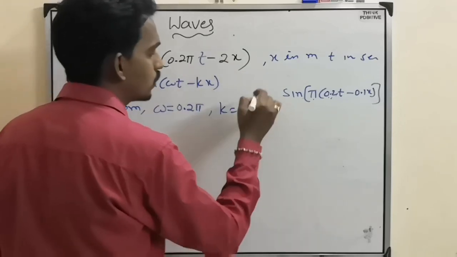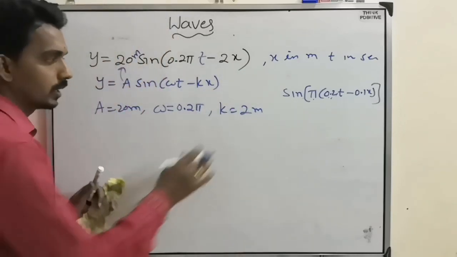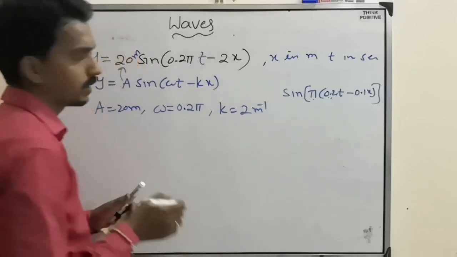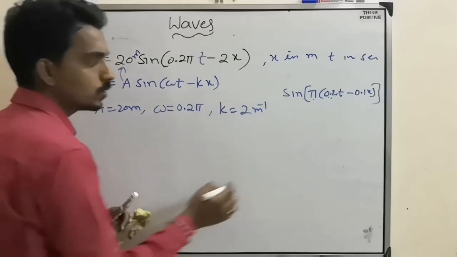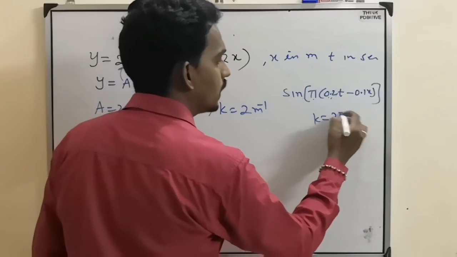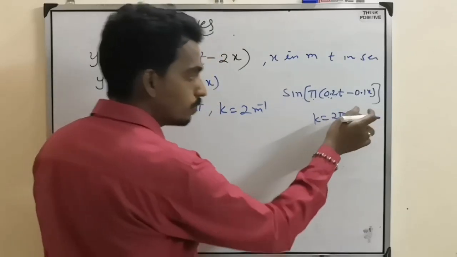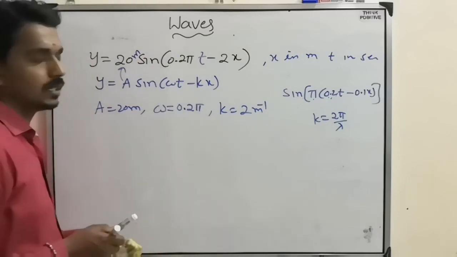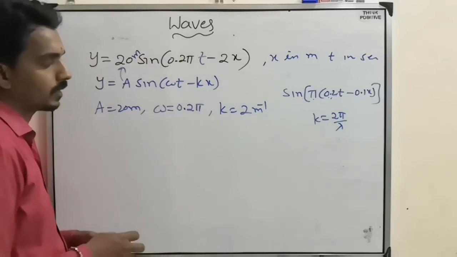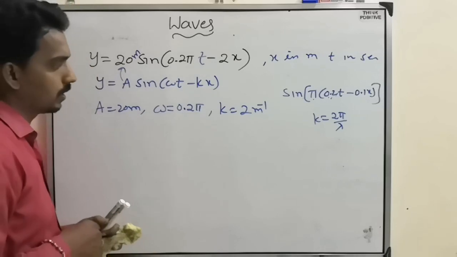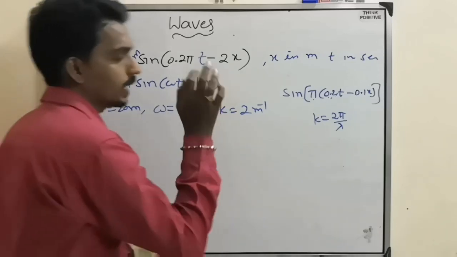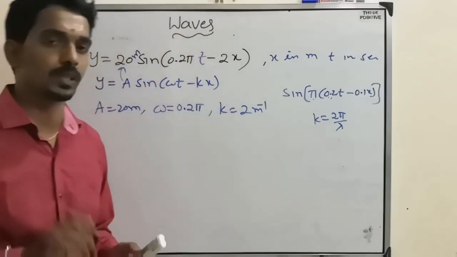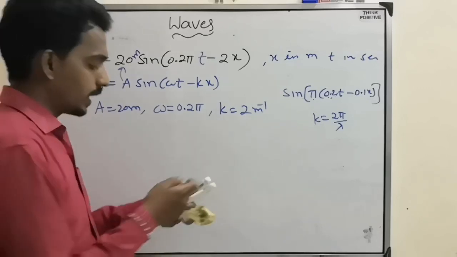So what is the k value here? 2 per meter, because k means 2π by lambda, and the unit is 1 by meter, so per meter. That is the wave number. Now, A, omega, k: these three values you will come to know first. Now what can they ask?